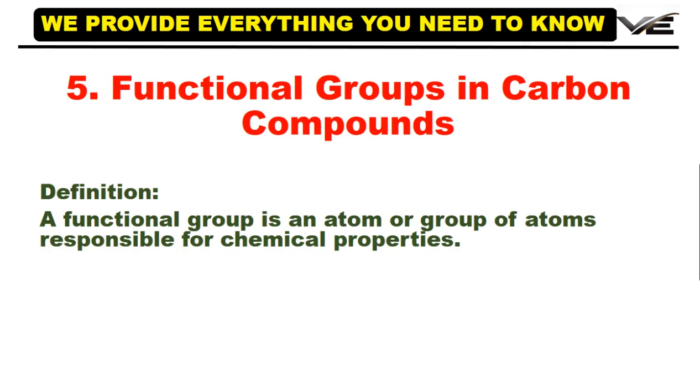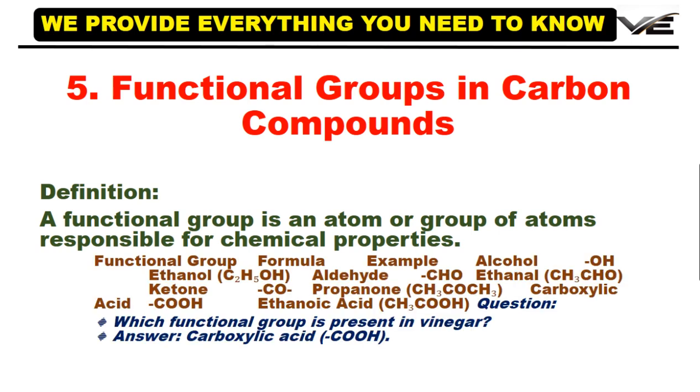Functional groups in carbon compounds. A functional group is an atom or group of atoms responsible for chemical properties. Alcohol, OH, example ethanol C2H5OH.